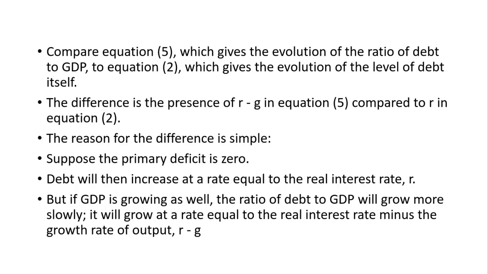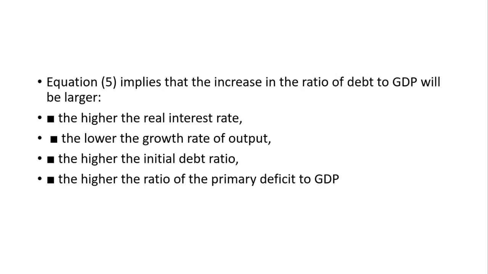But if GDP is growing as well, the ratio of debt to GDP will grow more slowly. It will grow at a rate equal to the real interest rate minus the growth rate of output, R minus G. So when there is a positive growth rate in the economy, the ratio of debt to GDP will grow more slowly. Earlier, it was growing at a rate of the real interest rate times the accumulated debt. But here, the ratio of debt will grow only at the rate of R minus G.